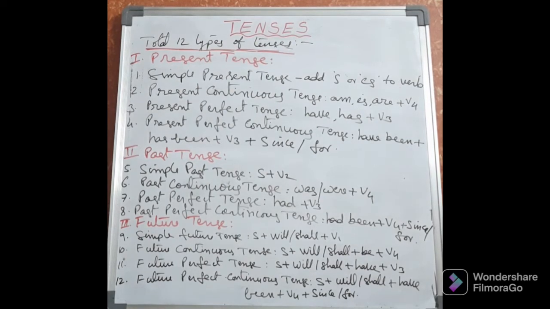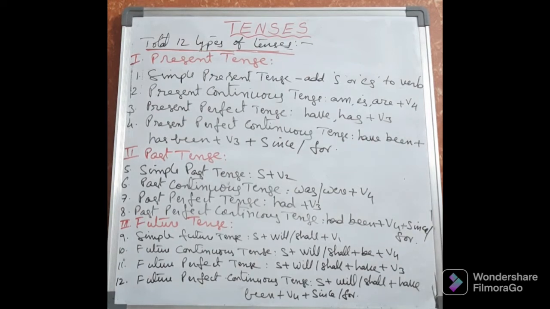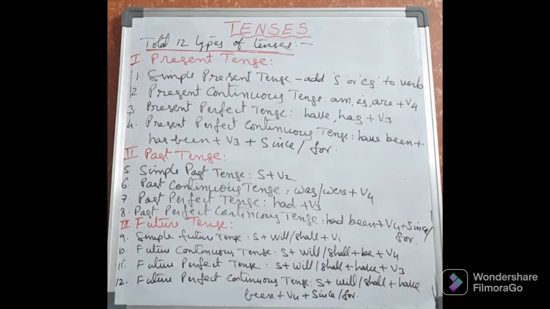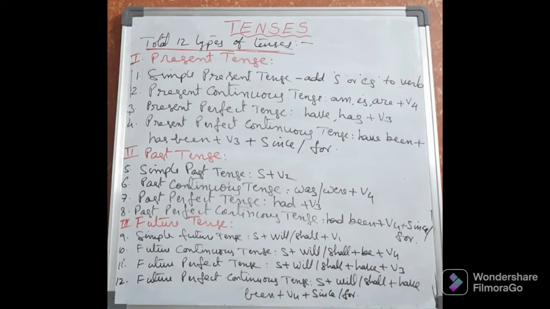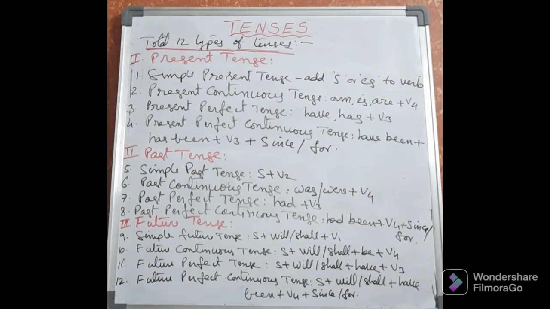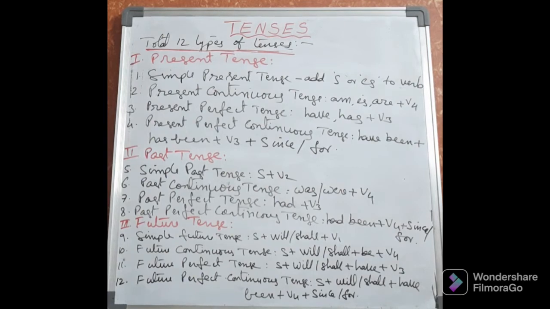So in this way, in the past perfect continuous tense, we have to take the helping verbs had been plus V4 plus since or for. Right? In this way, these are the 4 types of tenses in past tense. 4 types in present tense, 4 types in past tense. Next, in future tense, again 4 types of tenses. Again, first one is simple, second one is continuous, third one is perfect, fourth one is perfect continuous.